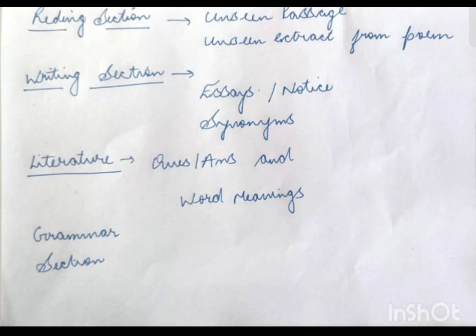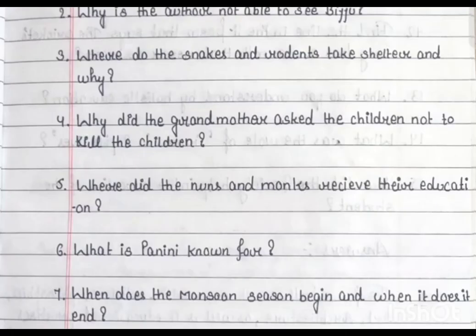Then the grammar section. In the grammar section we have n number of things. So today I will include interjections, conjunctions and prepositions. So we will do accordingly. Now let us start with the literature portion. As we can see, we are having n number of questions here. So first let us do these questions number wise.